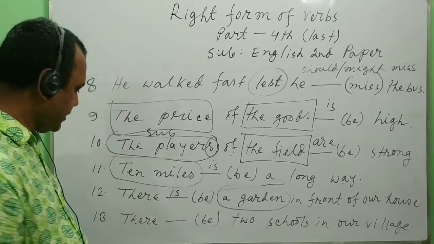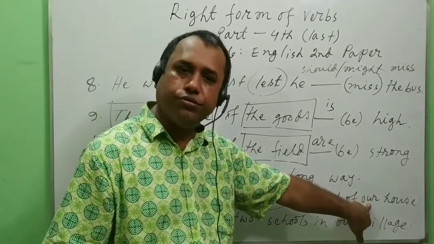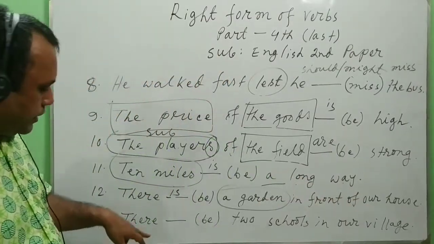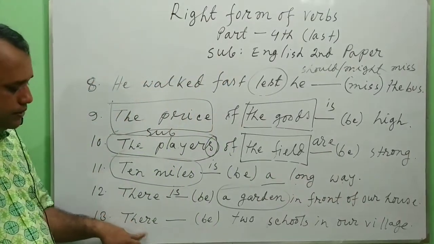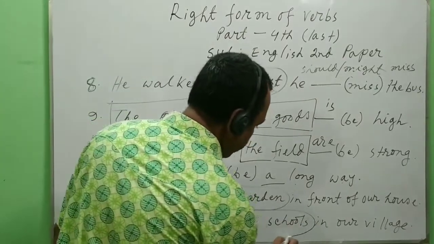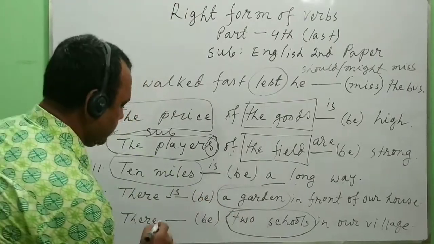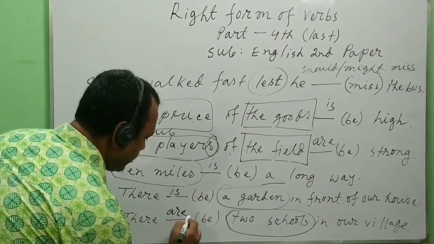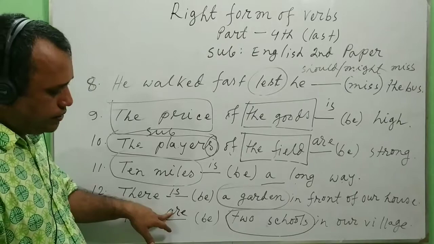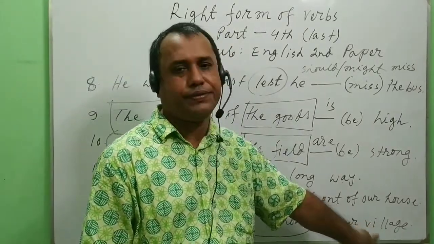The total sentence is there is a garden in front of our house. Next, there, be, 2 schools, plural. That's why are. There are 2 schools in our village.